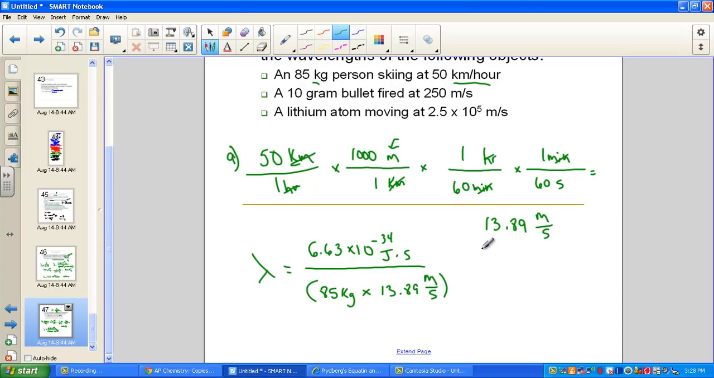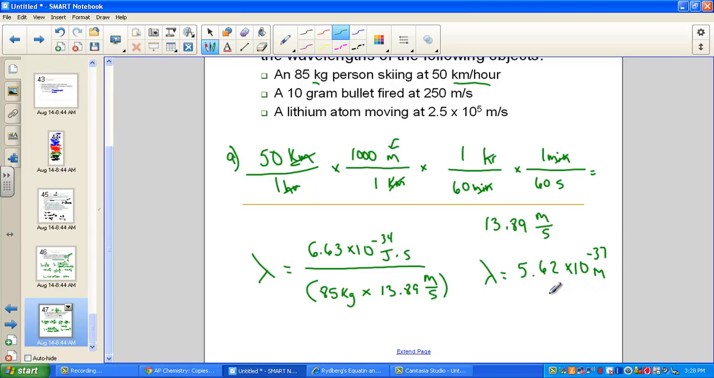And let's hit that out. Let's start by hitting Planck's constant, 6.63 E negative 34 divided by parenthesis 85 times 13.89. Close that parenthesis. We get an extremely small wavelength, which makes sense. 5.62 times 10 to the negative 37th power meters.